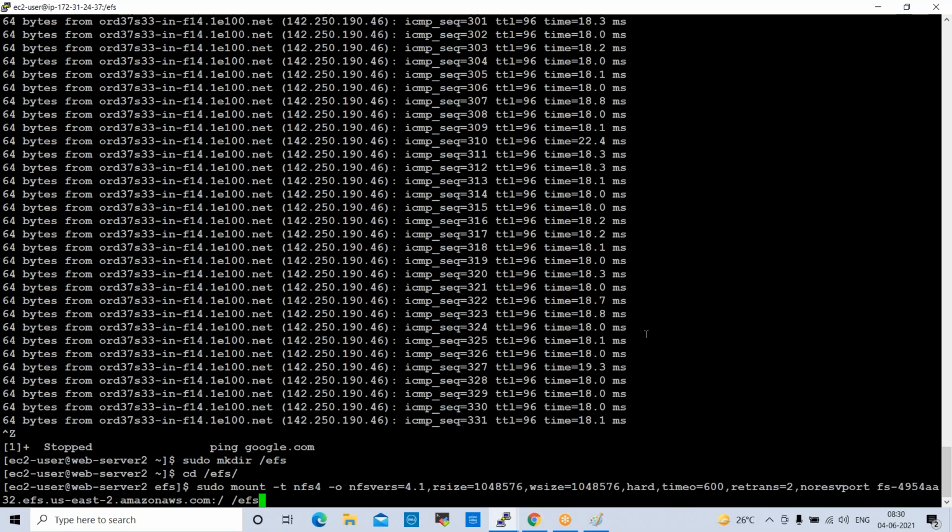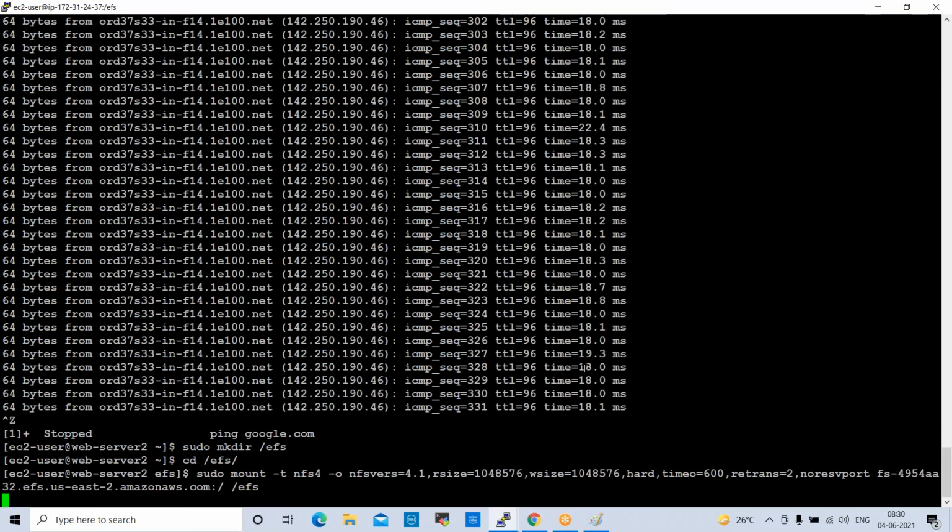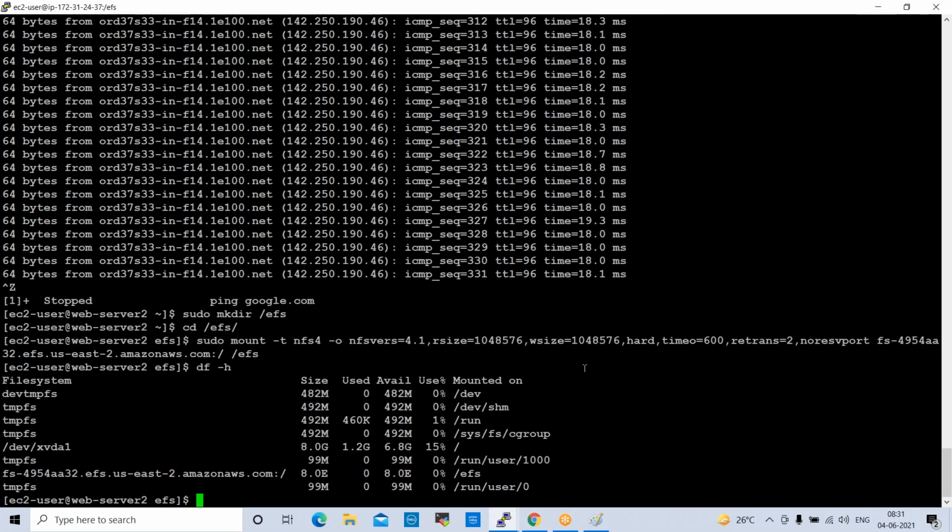What we are doing now is mounting this EFS folder. Okay, enter. Now it is mounted. If you want to check whether it is mounted or not, df space -h is the command. See here, this is mounted. The EFS folder is mounted here, right?